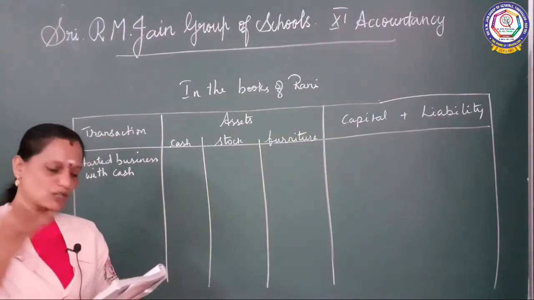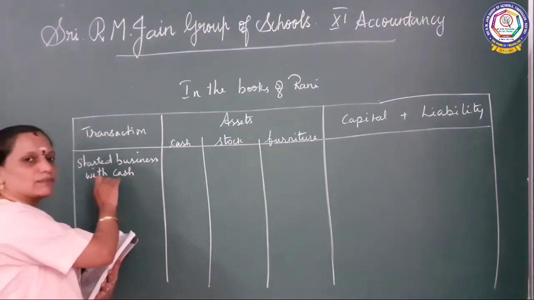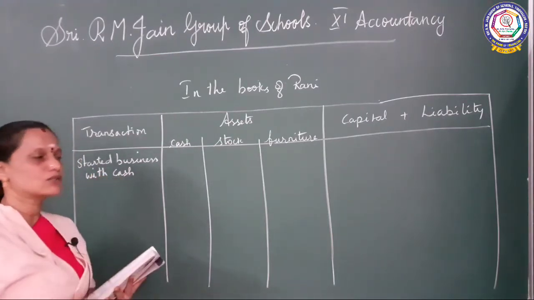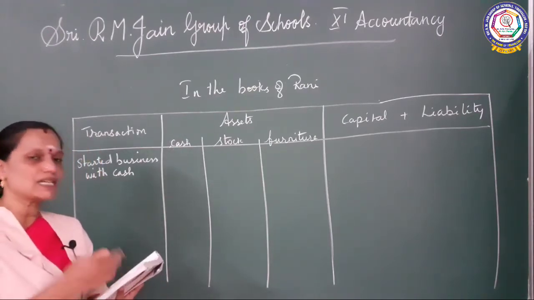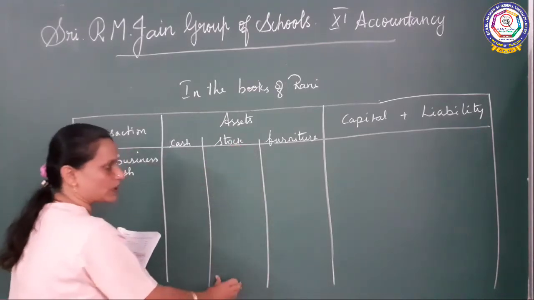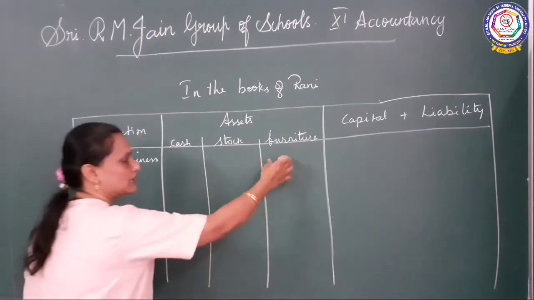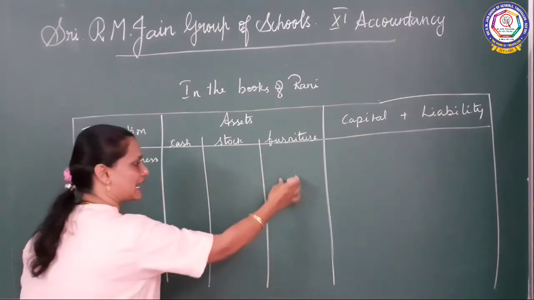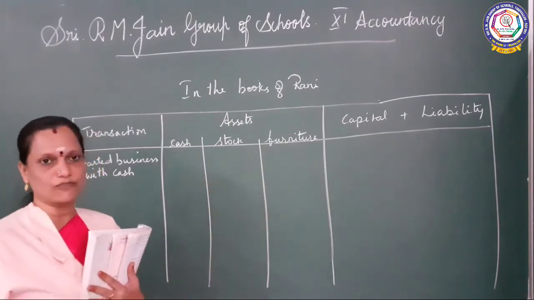Cash also they have given, because they introduced cash only. The business is started with cash only. So cash you have to put one column, and then they are purchasing the goods, so we have goods, stock account. So stock also one column, and then he is purchasing furniture, so that is also an asset. That's why I made another column. Okay, so if you are writing like this, it will be easy for you.